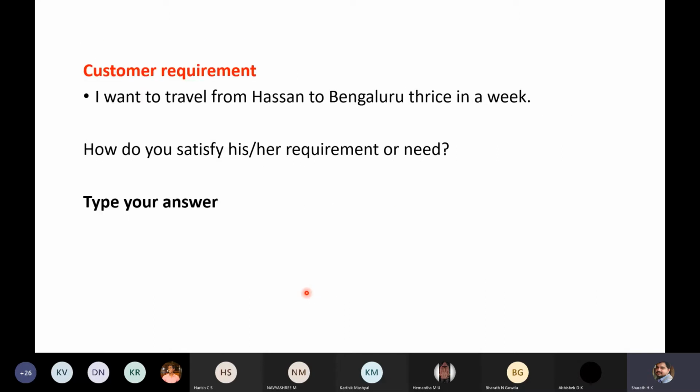Now consider the example where the requirement of the customer is that you want to travel from Asan to Bangalore thrice in a week. This is the requirement or need of the customer. Now being a member of the quality function deployment team, how will you understand this need and how will you satisfy this need? So start typing your answer.